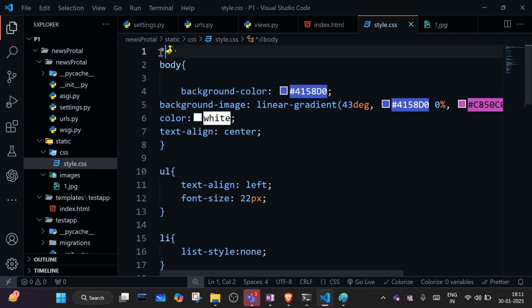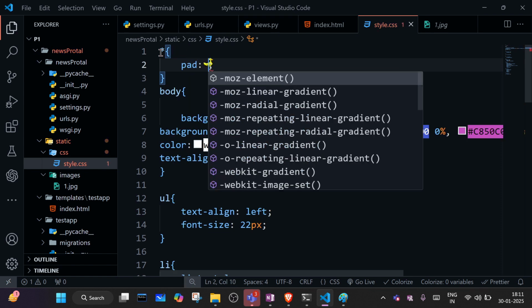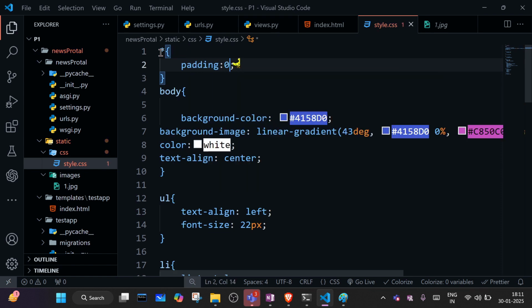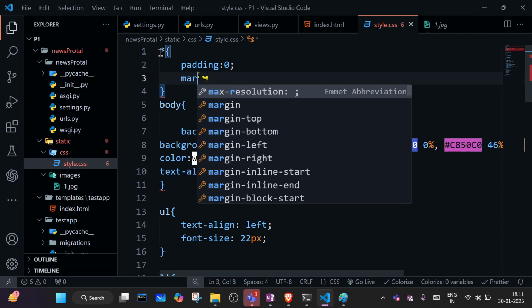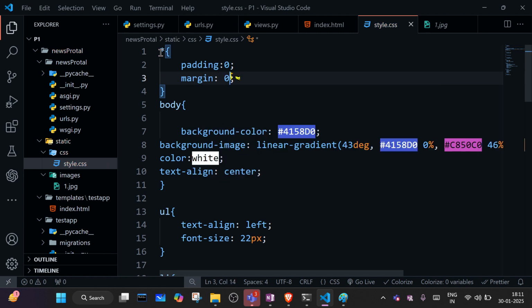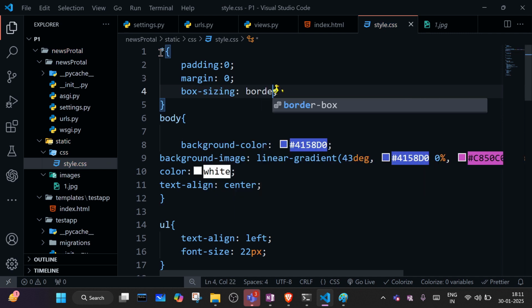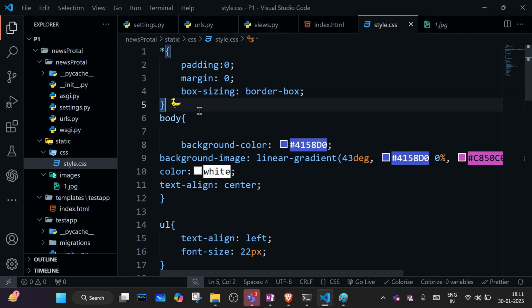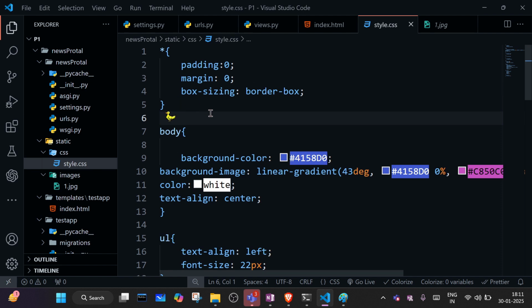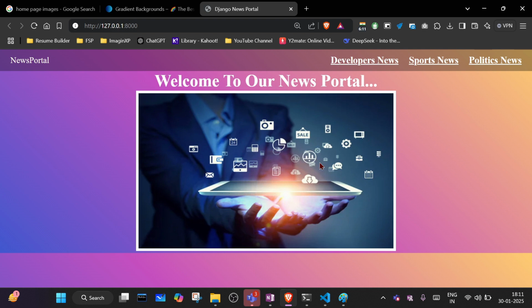We can give one more thing here. We can write a global property: padding is 0, margin is 0, box-sizing border-box. This is to reset the default properties applied by the browser on our HTML. So it is coming like this.